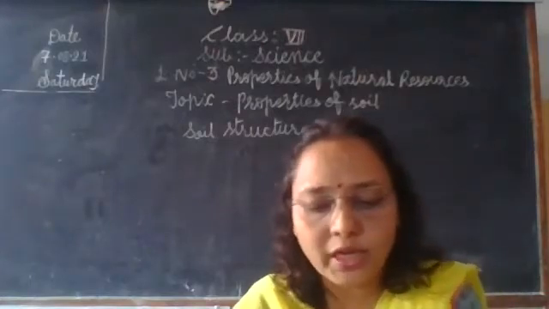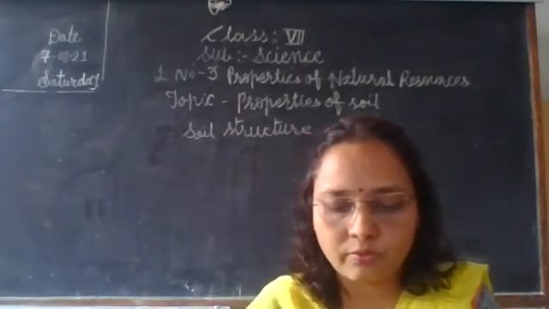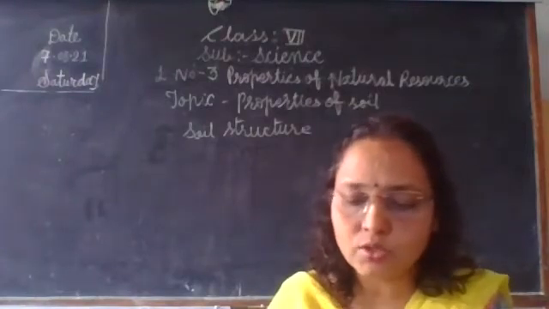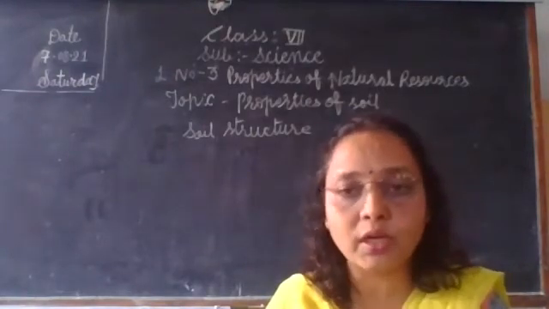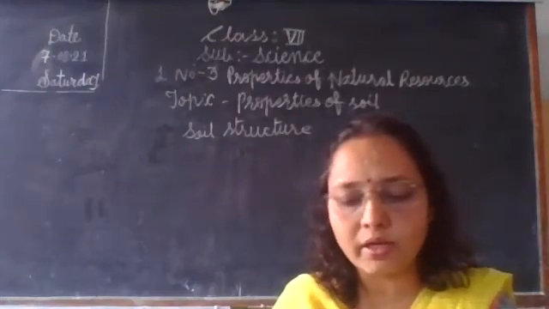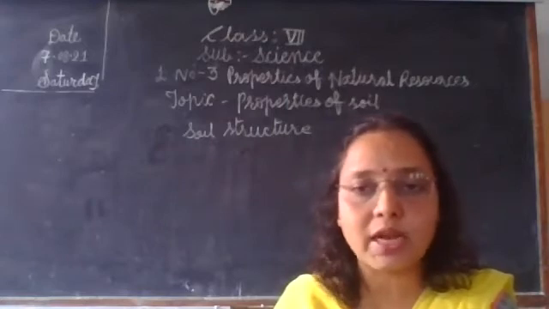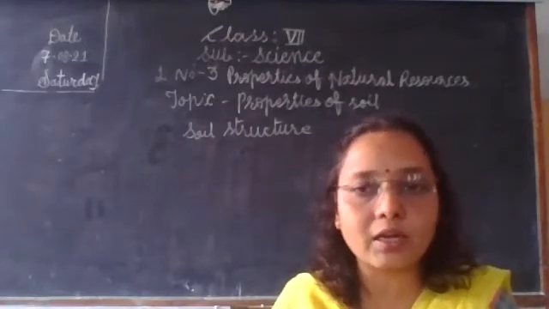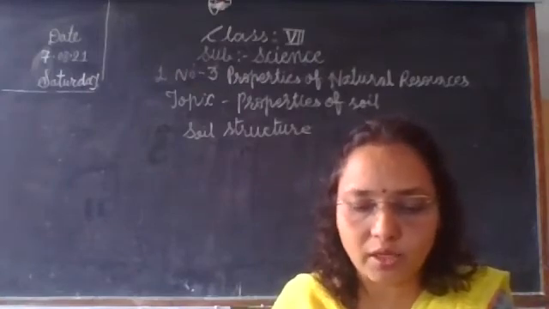Then some useful types of soil also. We get china clay. Bathroom tiles, tanks, crockery, laboratory apparatus, masks and jars are made of china clay. It is one of the types of soil.